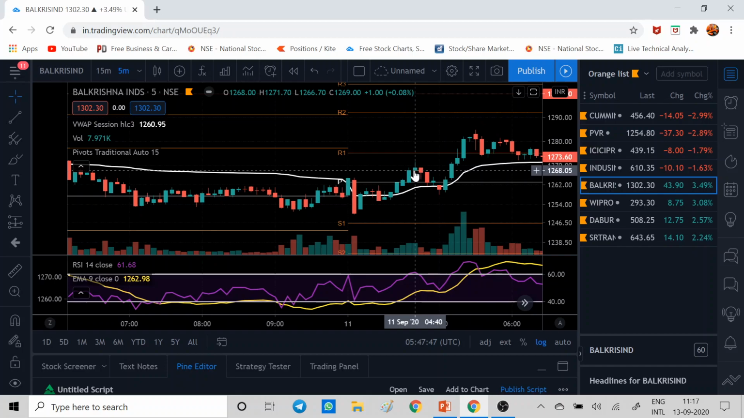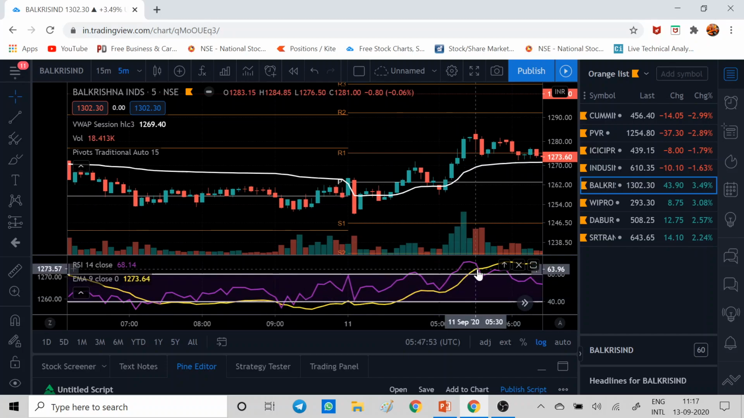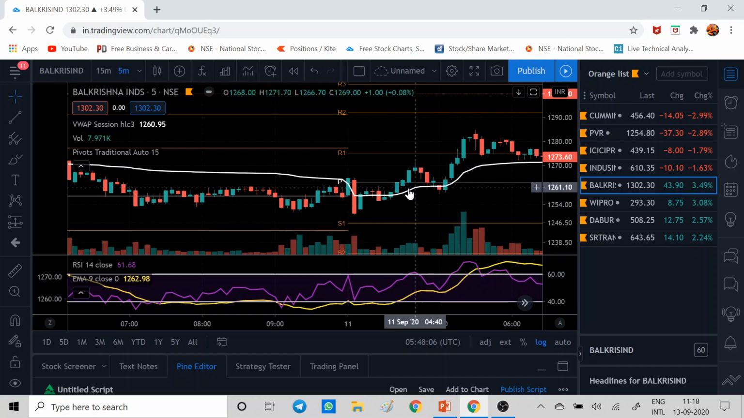There are three ways you can exit. One is whenever the RSI is cutting. See, here the RSI is crossing the EMA 9, so you can exit around this candle. Or the second way is whenever the price is crossing your VWAP. The white line is your VWAP. So when the price crosses VWAP, you can exit.